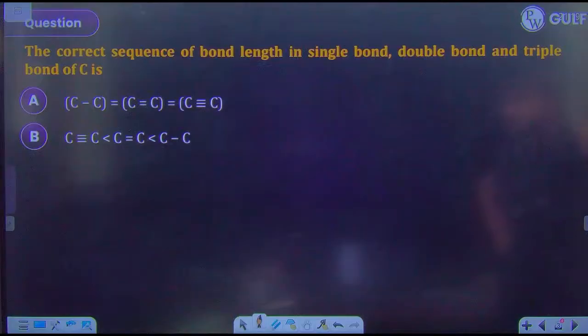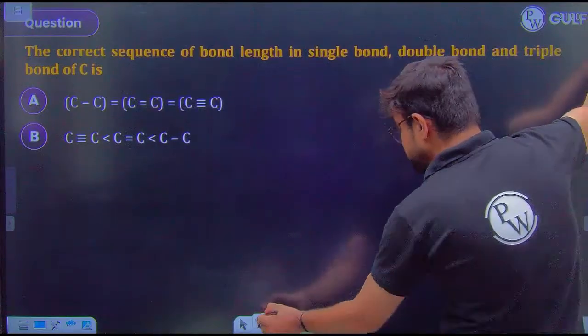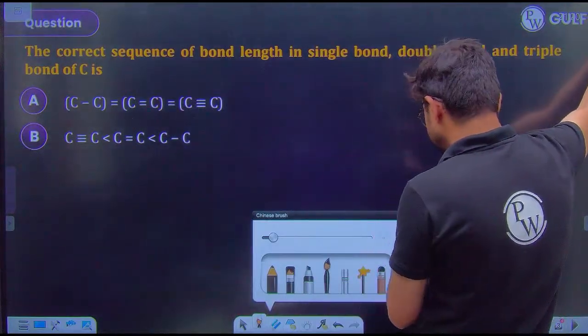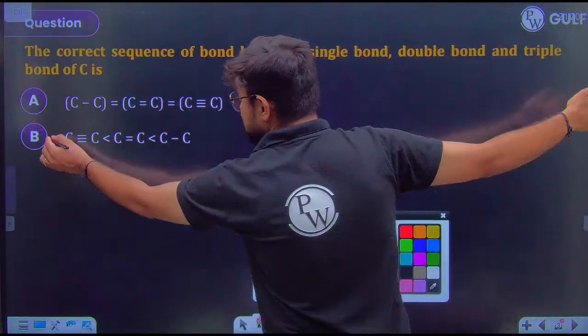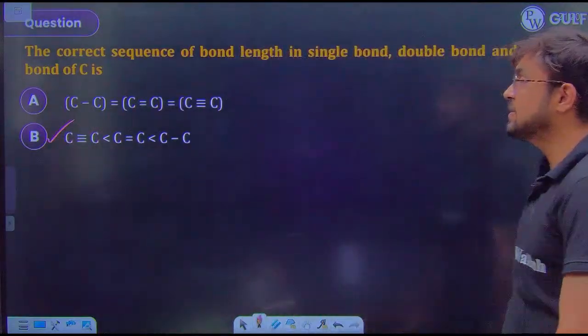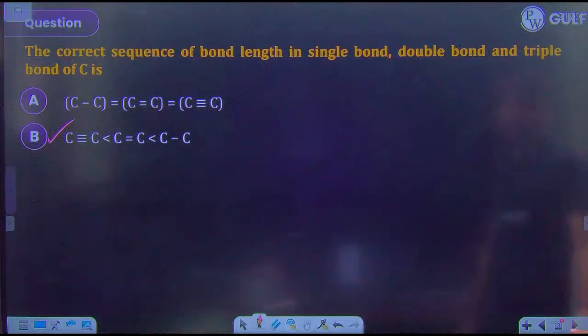Chalo, before moving further, let's solve this question. The correct sequence of the bond length in single, double and triple bond, guys, what will be the answer? What will be the correct bond length? Option B is correct. Yes, that's the correct answer. Option B is the correct answer, because the bond length will be single, then double and then triple. Triple is having the shortest bond length.